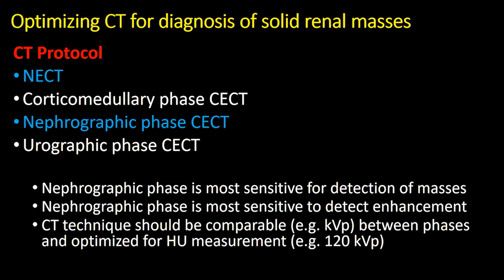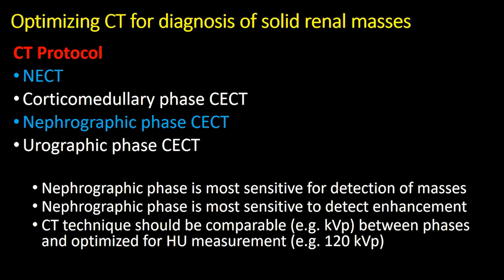In terms of a comprehensive CT renal mass protocol, the two basic requirements are an unenhanced CT and a nephrographic phase CT, performed using the same technique, i.e. the same kVp, to allow for a reliable comparison of Hounsfield units between phases. It is also important to scan at conventional 120 kVp settings and not use low kVp imaging for renal mass CT, particularly when using Hounsfield unit measurements, as these become somewhat unreliable at lower kVp imaging.